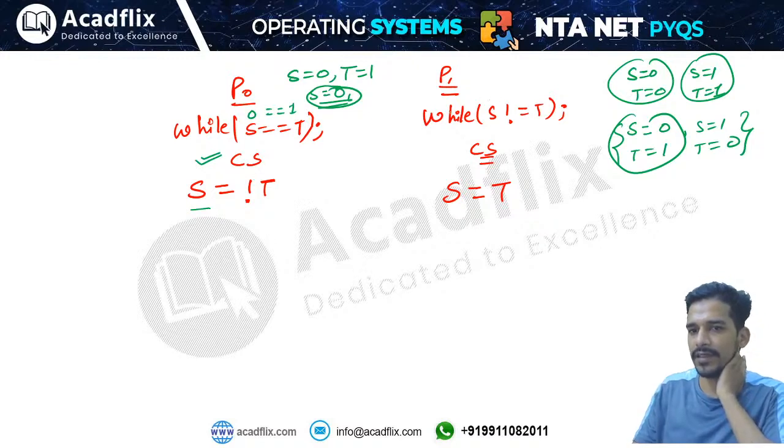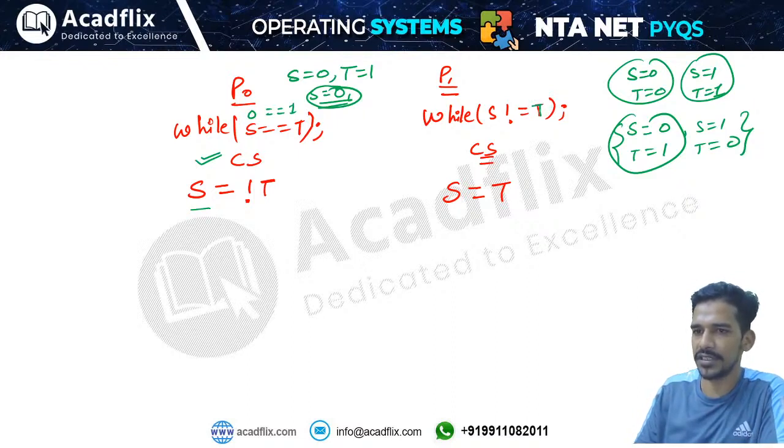Then we will try the other option, while S is not equal to T. Is this condition true or false? This condition will be true, that means this process will stop here. It will not be able to enter the critical section.